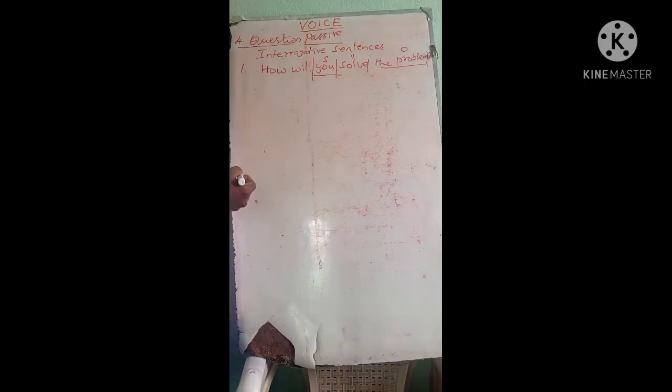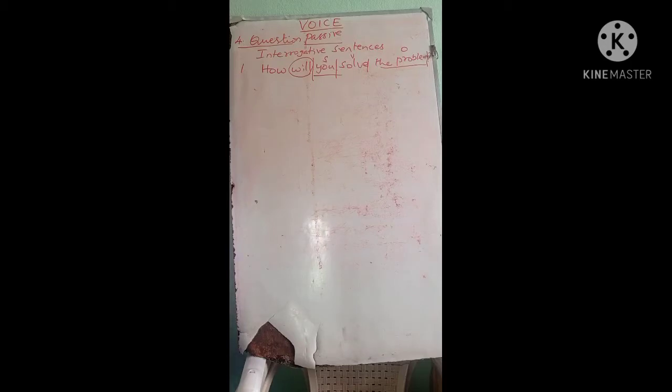Also here we have an auxiliary. The auxiliary tells that the question is in the simple future tense. Clear? Very good. So we can convert it into a question passive, into passive form or passive voice.